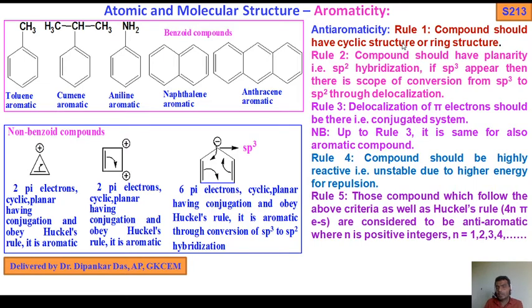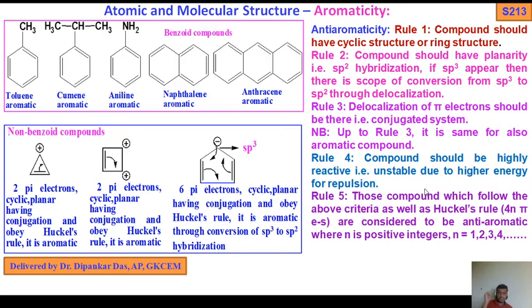So again I tell you the rules of anti-aromaticity. Rule 1, the compound should have a cyclic or ring structure, the same as for aromaticity. The compound should be planar, sp2 hybridized. If sp3 comes, there is a scope of conversion from sp3 to sp2. Rule 3, delocalization of pi electrons should be there, that is, a conjugated system. Up to rule 3 the criteria are the same as for aromatic compounds, but rule 4, the compound should be highly reactive.